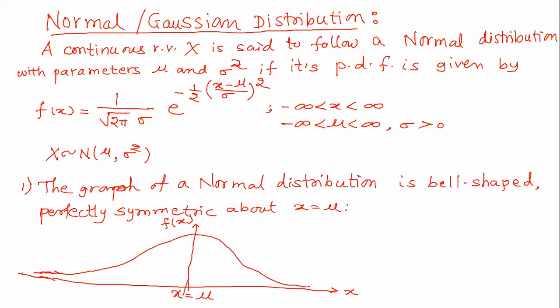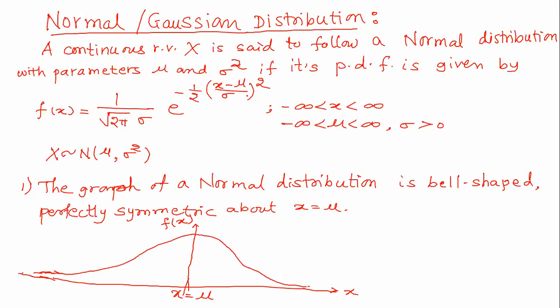I'm going to then discuss what the mean of this is, what the variance of this is, something like that. So the things will come automatically.